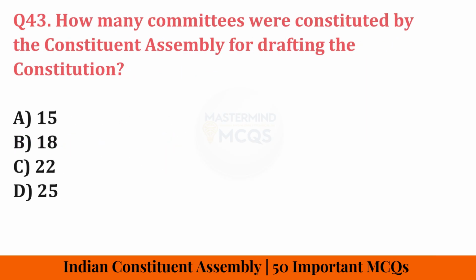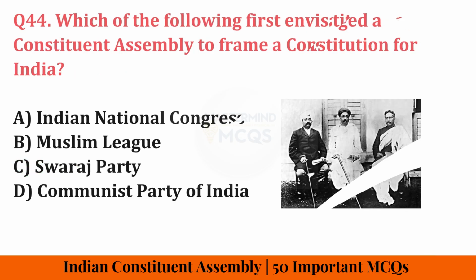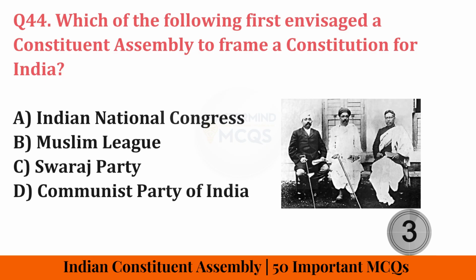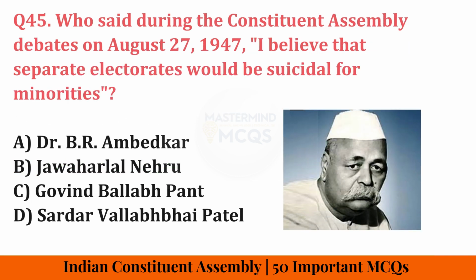How many committees were constituted by the Constituent Assembly for drafting the Constitution? Correct answer is 22. Which of the following first envisaged a Constituent Assembly to frame a constitution for India? Correct answer is Swaraj Party. Who said, "I believe that separate electorates would be suicidal for minorities" during the Constituent Assembly debates on 27th August 1947? Correct answer is Govind Ballabh Pant.